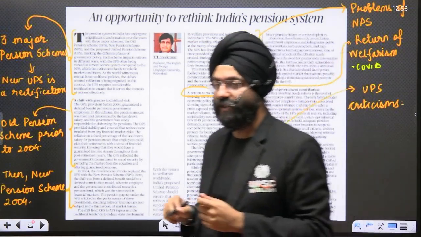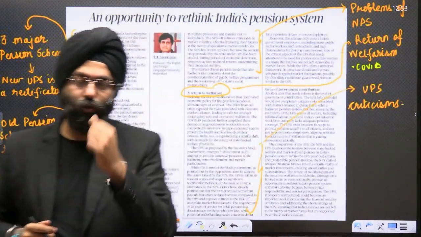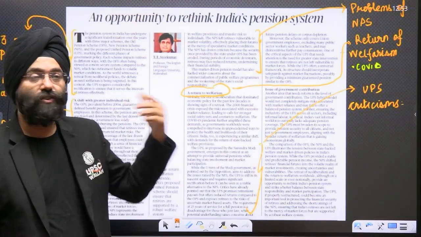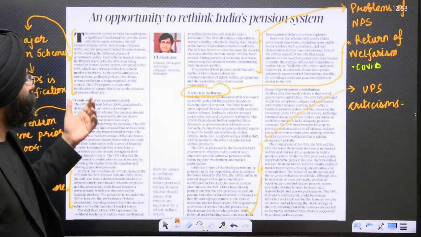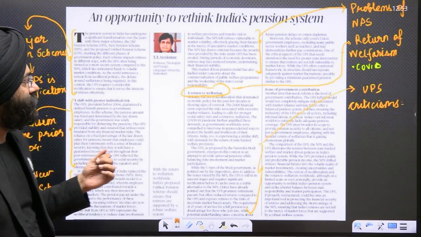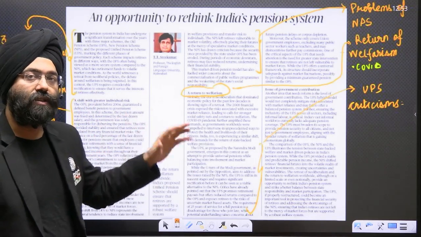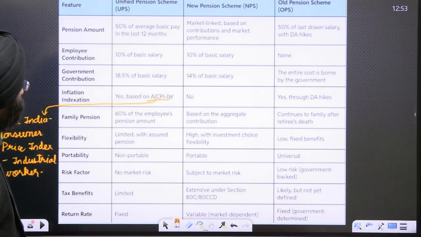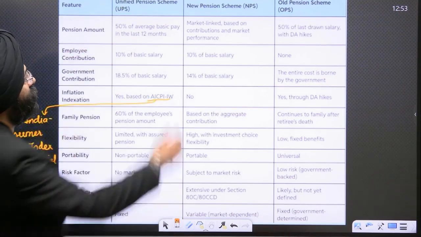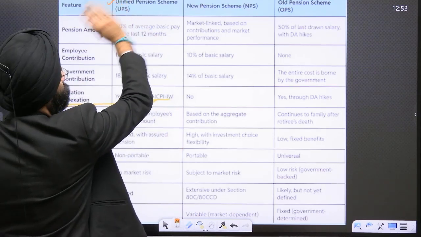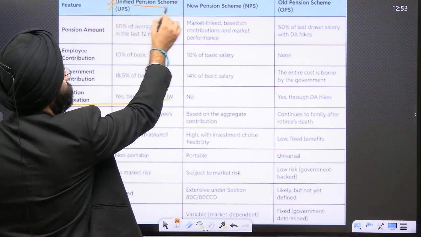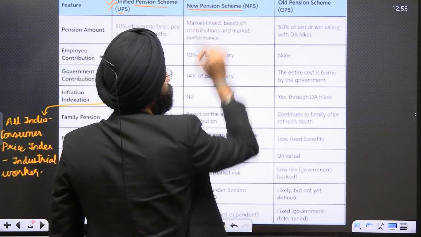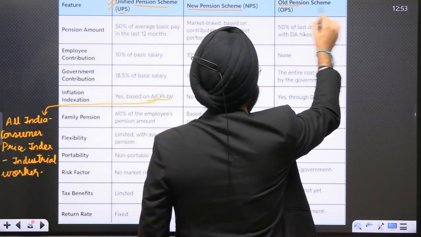has come, the new pension scheme has come. Now this is a change over the older scheme, that was the old pension scheme. Then in 2004 the new pension scheme came, and then we realized that the UPS has basically come. So let us analyze what these basic pension schemes are. See, the recent one which has been announced by the government is the Unified Pension Scheme, the UPS. Before that, the new pension scheme was going on, and OPS is the old pension scheme.